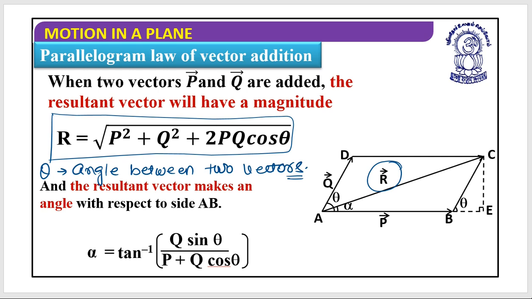And the resultant vector makes an angle with respect to side AB. We always calculate from the horizontal side in the anticlockwise direction. Alpha is equal to tan inverse of Q sin theta upon P plus Q cos theta. So is it clear? Are you done with this? Yes. So let's wind up the class here itself.